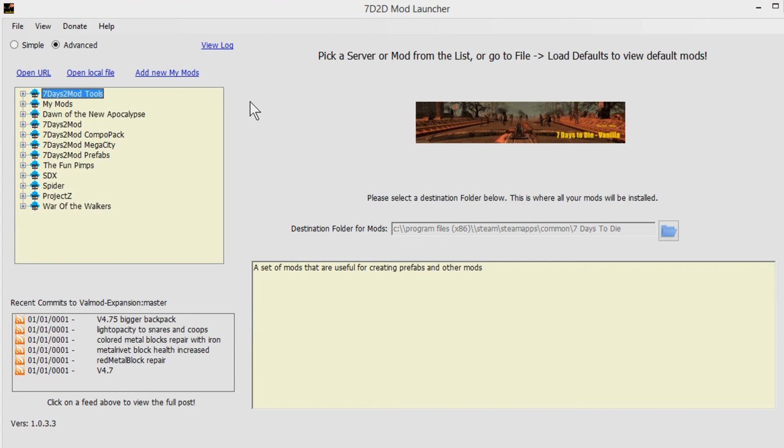I'm not going to be covering this in tutorials because on the 7 Days to Die forums, SphereII has a whole thread dedicated to this very thing, where you can find out some more information. If you do have any questions, however, about the basic features of this mod launcher, then feel free to drop me a comment and I'll get back to you as soon as I can. And if I'm not sure about how some things work, I'll be sure to check the forums or guide you to SphereII's thread as well, because I'm sure he'd be happy to help you out.